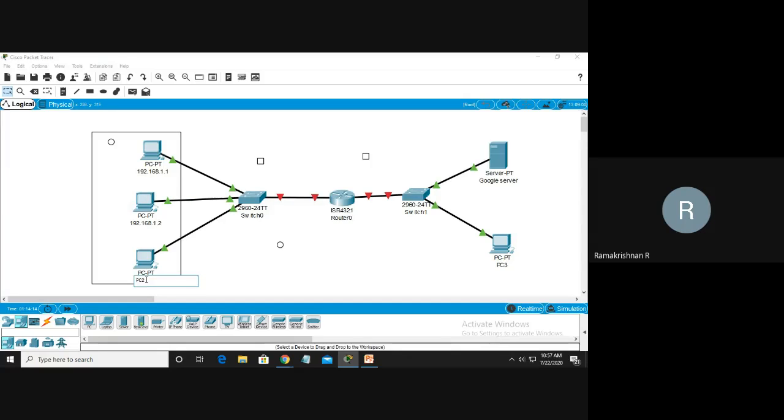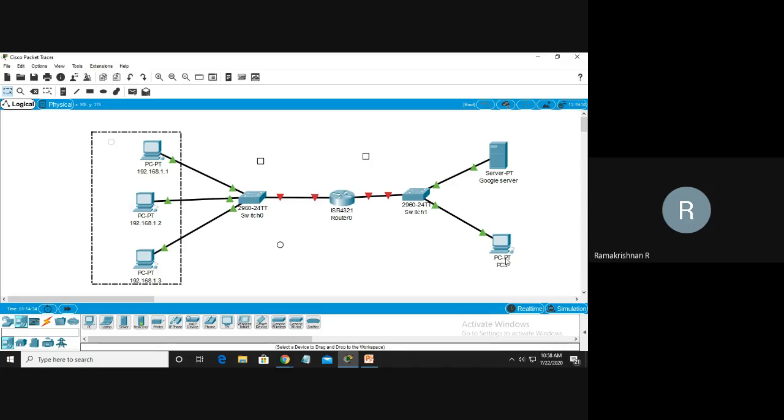Here I am going to put the third machine as 192.168.1.3. This is a logical address. The address is usually called the IP address. Similarly I have written all of these.